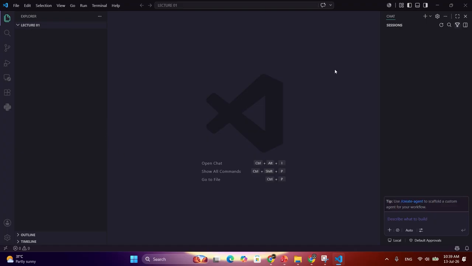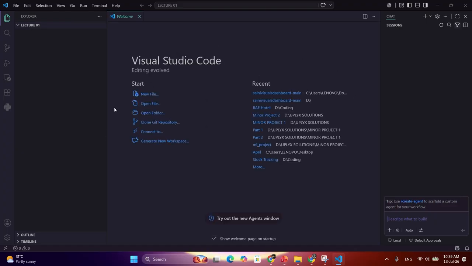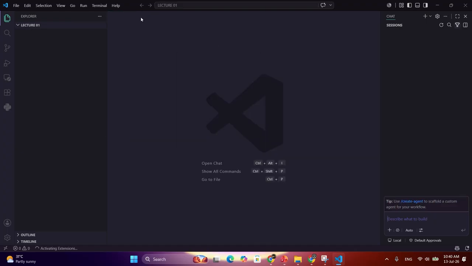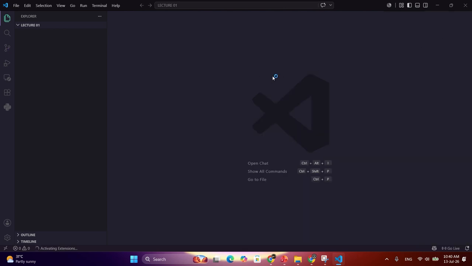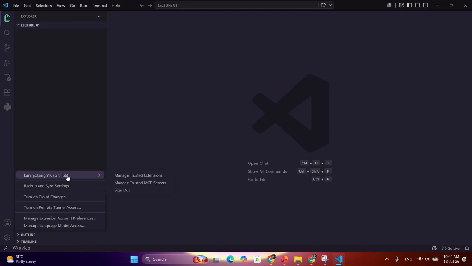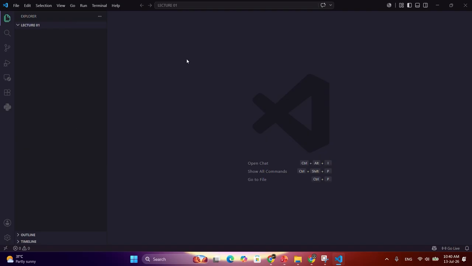So here is your VS Code window. You can close this welcome screen and there is an AI agent option as well. You can close this because we will not be using it for the basics. You can log in as well, as my GitHub is logged in here. You can explore the other features.